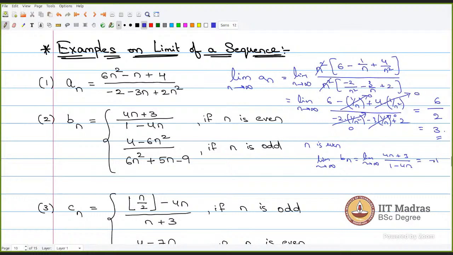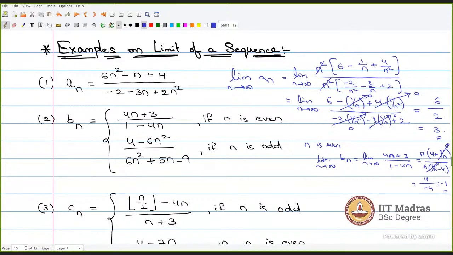Minus 1. So if you are not aware, this is the highest term. So n to the power 1 is the highest degree. Just take n common. To take n common, this will be 4 plus 3 by n, and this will be, if you take n common, 1 by n minus 4. Now n and n will get cancelled and this will tend to 0. This will tend to 0. We will be left with 4 by minus 4, which will be minus 1.